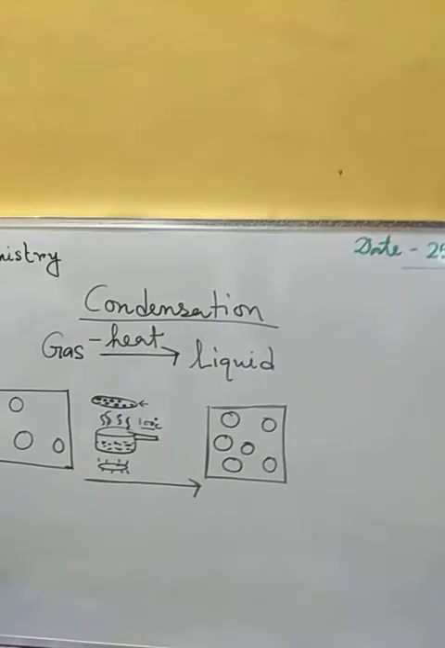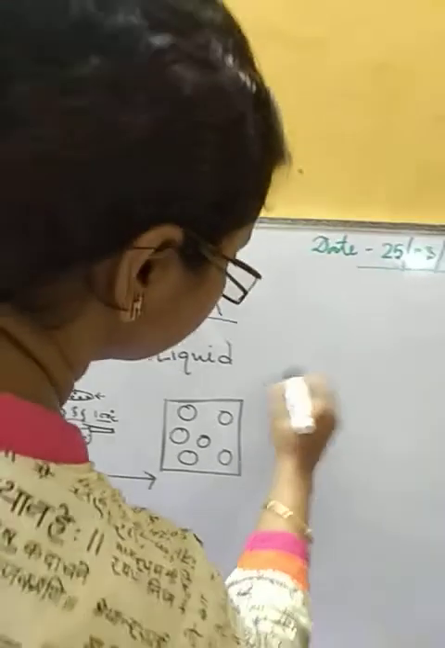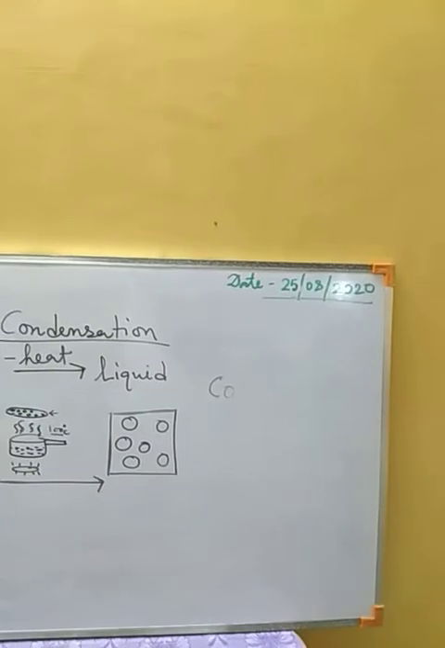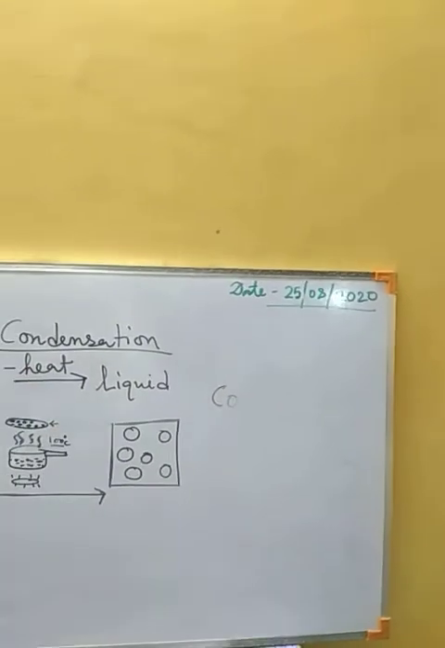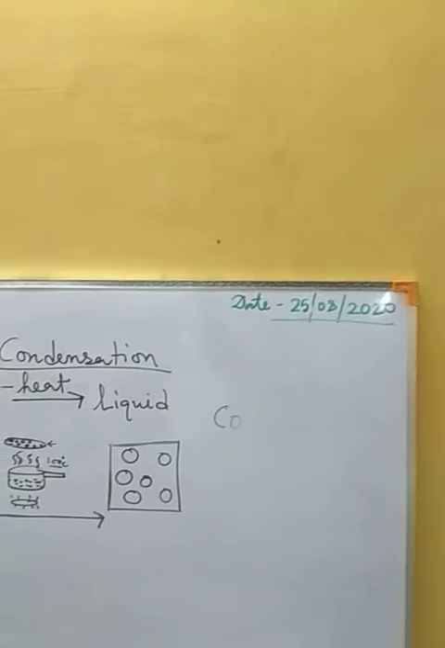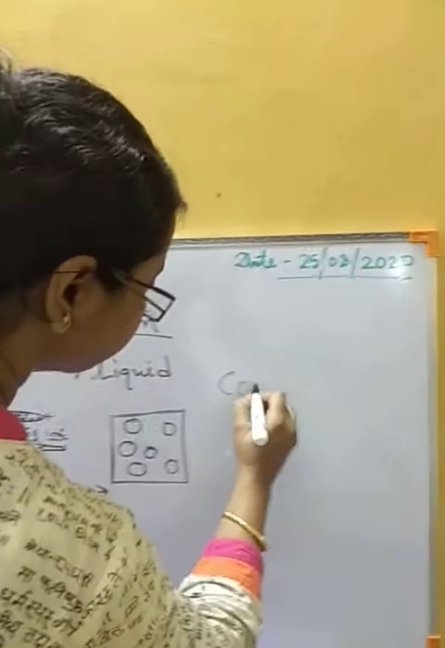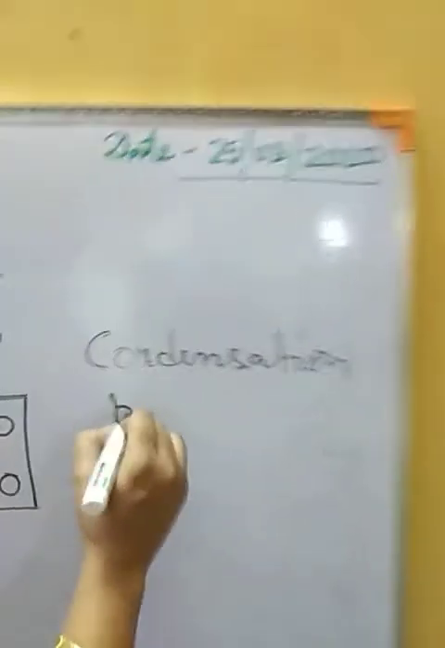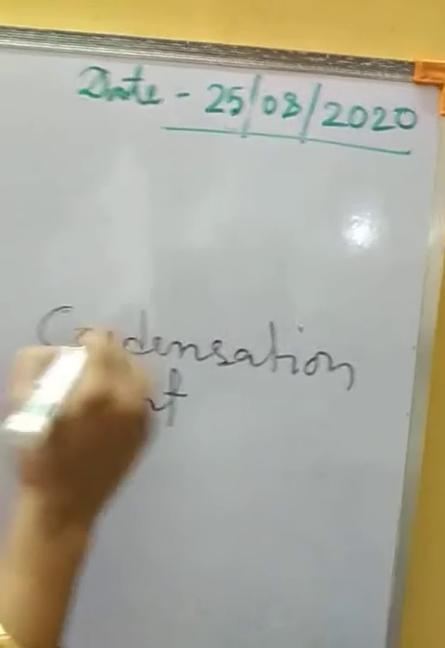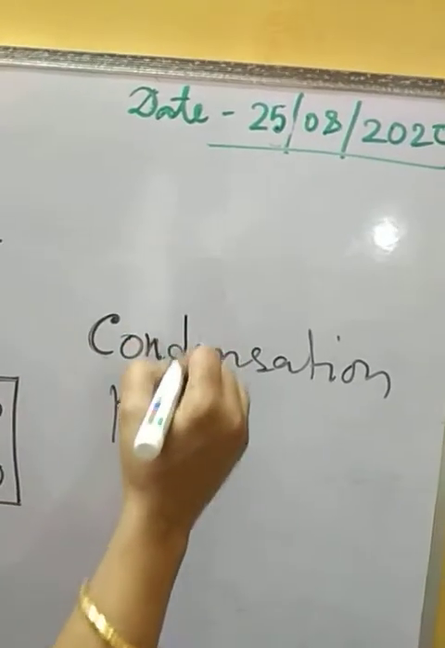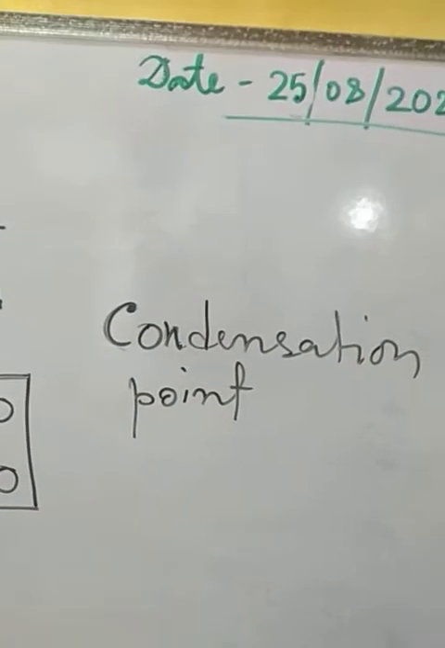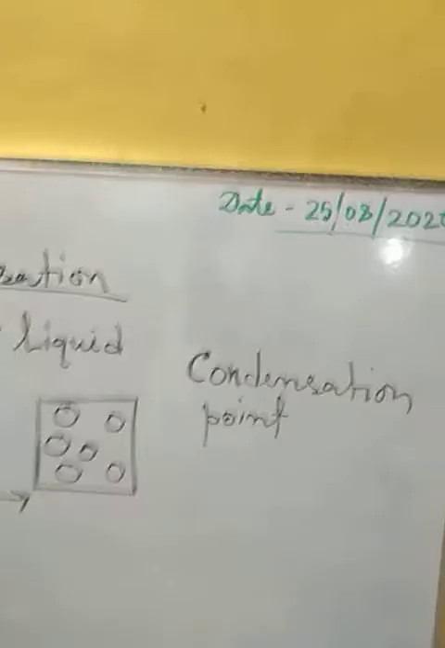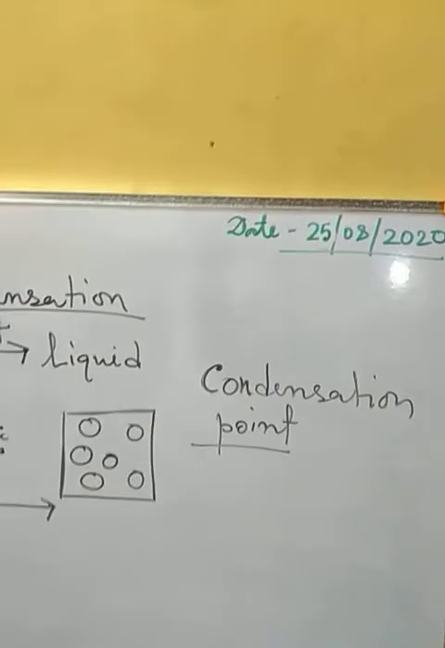Now here we have a term, that is condensation point. As we have boiling point and freezing point for the last two processes, for condensation also we have the same kind of fixed temperature, which is called condensation point. During this condensation process, the temperature will become fixed, and that temperature is called the condensation point for that particular gaseous substance.